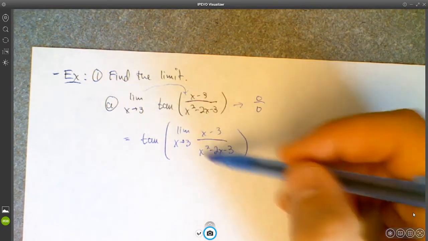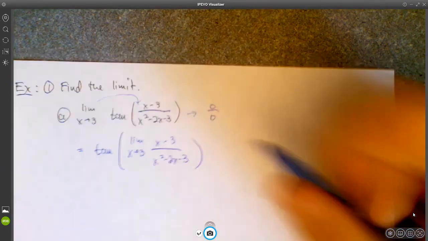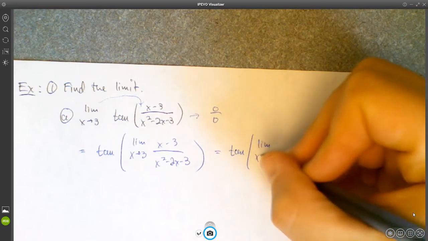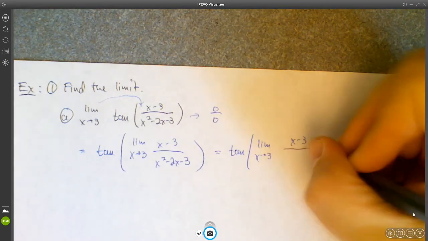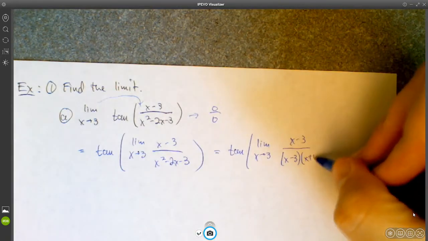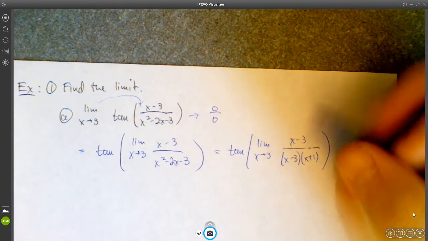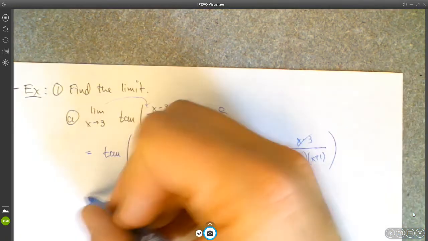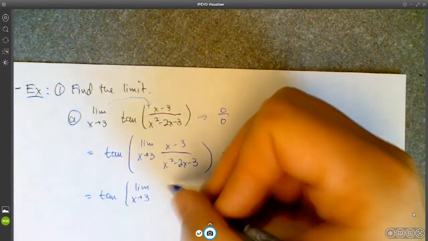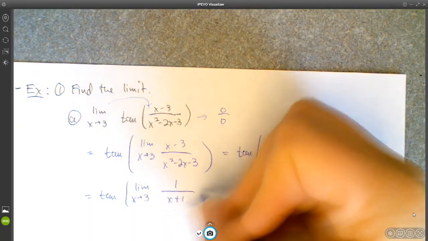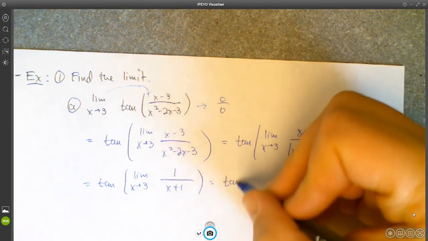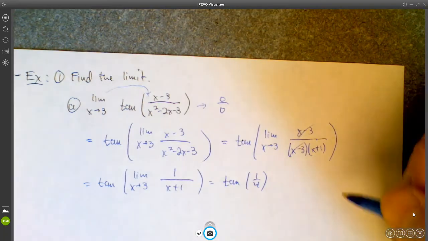And then really this just boils down to trying to find this limit. So this is going to be tangent of the limit as x approaches 3 of x minus 3 over, and then this thing factors as x minus 3 and x plus 1, which is really convenient for us, right? Because then the x minus 3's cancel. We get tangent of the limit as x approaches 3 of 1 over x plus 1. So we plug in 3 now, and we're just going to get 1/4. So this is equal to tangent of 1/4, whatever that is, right?